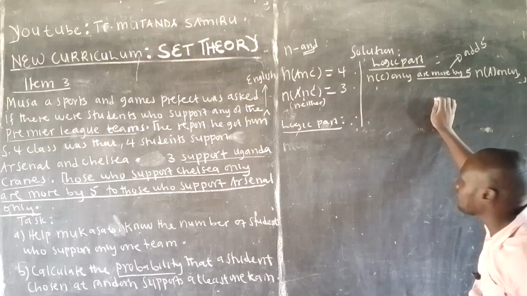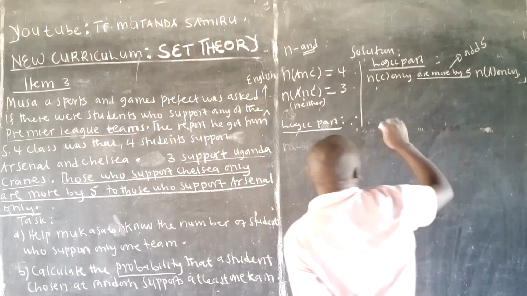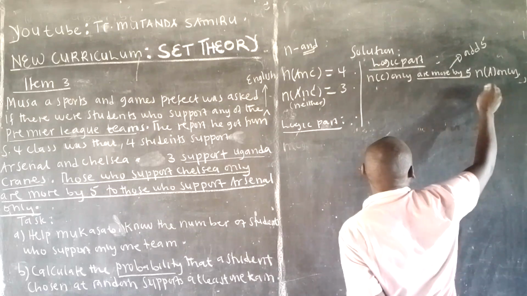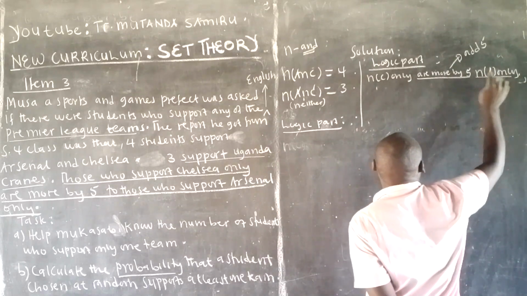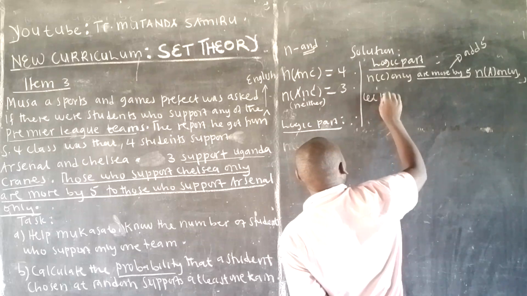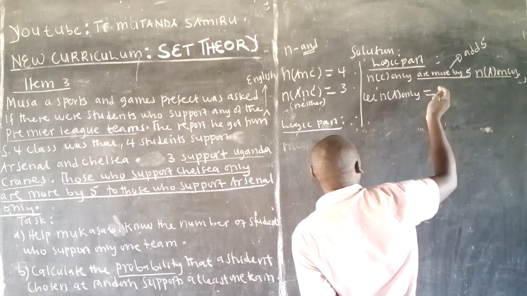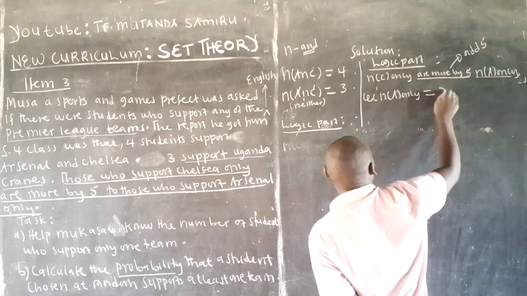More by 5, add 5. Now, we mentioned the number in Chelsea only is more by 5 than the number in Arsenal only. Let this last one be any letter of your choice. So you can say, let the number in Arsenal only be which letter? Call it a letter of your choice. We can call it X.